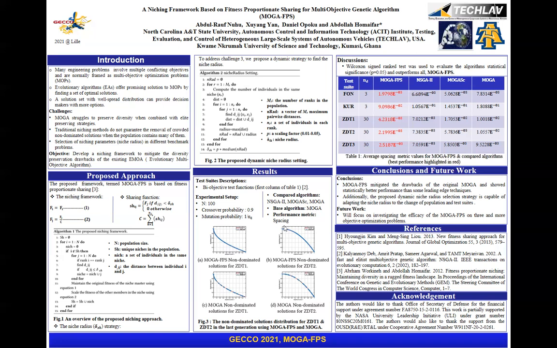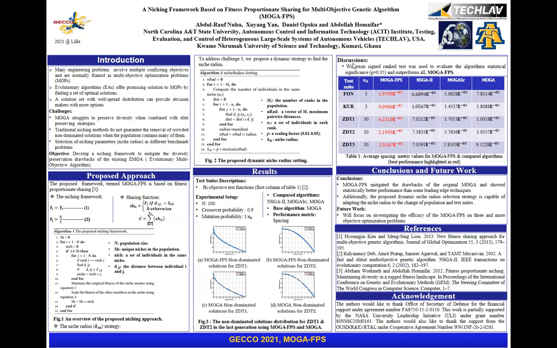Spacing is an evaluation metric that shows how well and evenly distributed the optimal solutions are on the optimal front. Figure 3 gives the non-dominated solution distribution for ZDT1 and ZDT2 in the last generation using our approach MOGA-FPS and the baseline approach MOGA. The first row shows the solution distribution of our approach, and the second row shows the solution distribution of the baseline approach MOGA. If you look at the first row, you realize that it gives an even and finer distribution of solutions as compared to the second row.